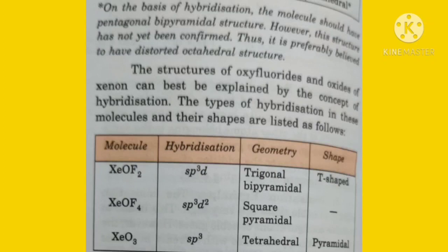And then XeOF4 hybridization is sp3d2 and the geometry is square pyramidal. For XeO3, sp3 hybridization, the geometry is tetrahedral and the shape is pyramidal. Here the main point is that the oxygen is bivalent and forms one sigma and one pi bond, and we can determine the structure only from the sigma bond.